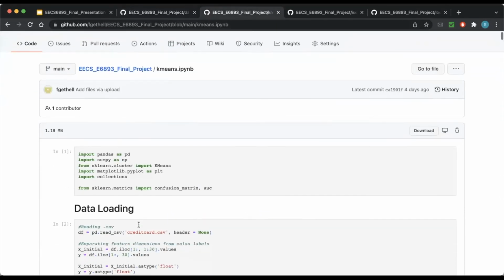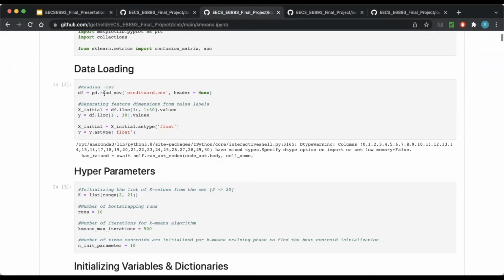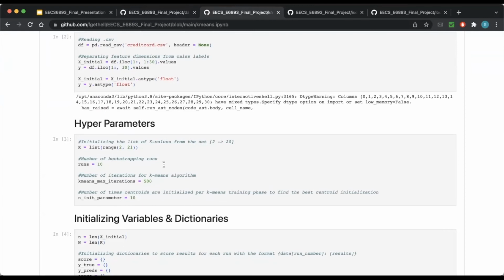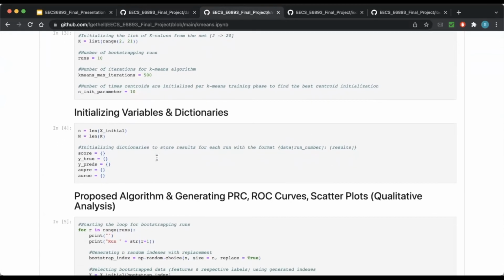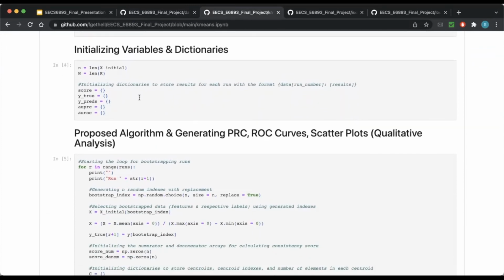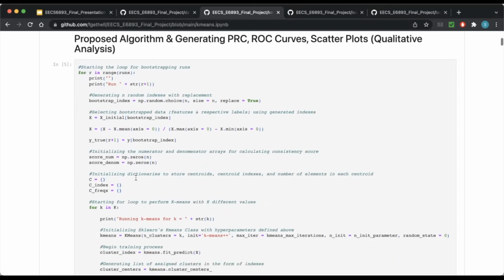Moving on to the K-means proposed algorithm. First, we start with data loading and performing some pre-processing. Then we initialize some hyperparameters like the list of values of K, total number of runs, total number of K-means iterations, and number of initialization parameters for the K-means algorithm. Then we initialize various dictionaries and start the process. First we start the loop for bootstrapping and generate some bootstrap indexes based on the total size of the dataset. Then we sample the X and Y variables.